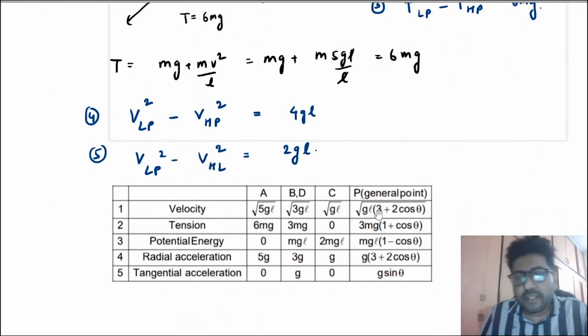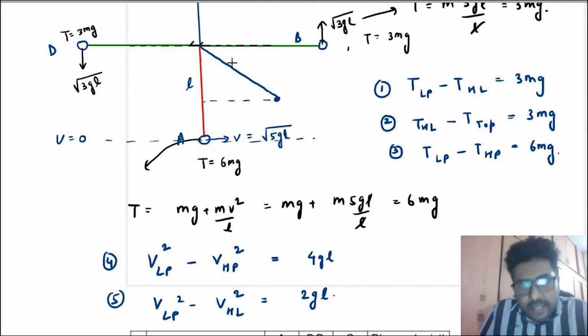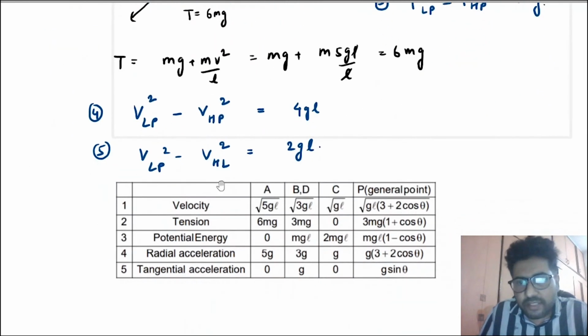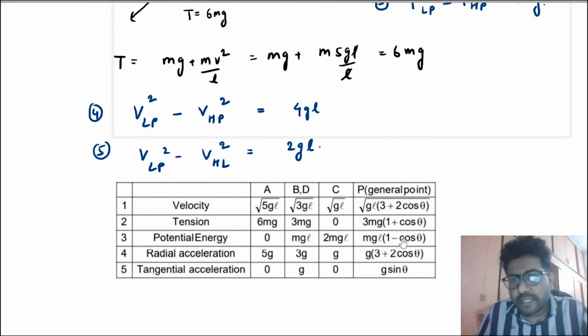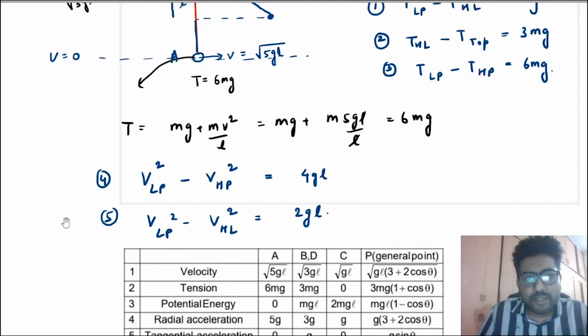At any general point, let us see what the height rise will be. The height rise will be this. If this is L and this is theta, then this is L cos theta. But we do not need L cos theta, we need this line. This is the height rise. The height rise is L minus L cos theta, that is L into 1 minus cos theta. So this is the potential energy at any general point with respect to the reference line, which is fixed at the bottommost point or the lowest point.